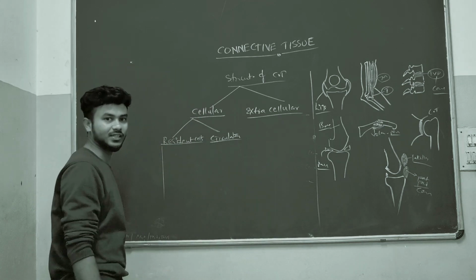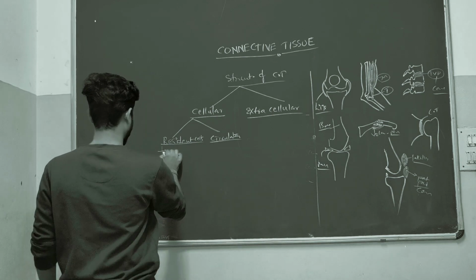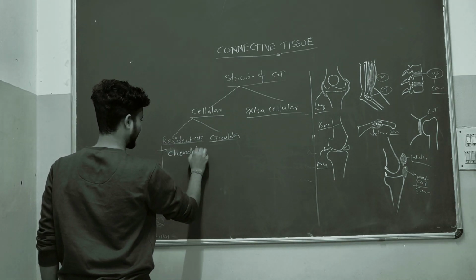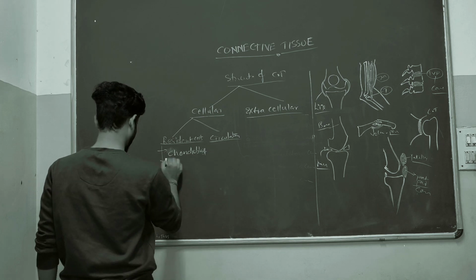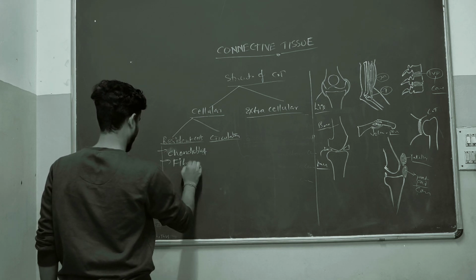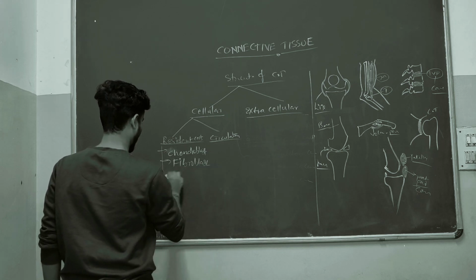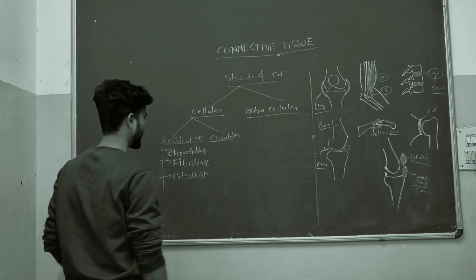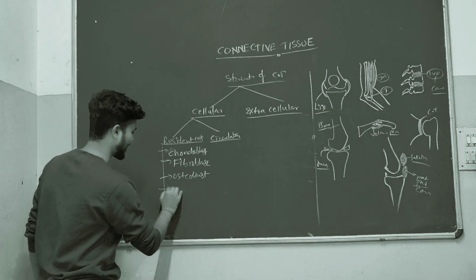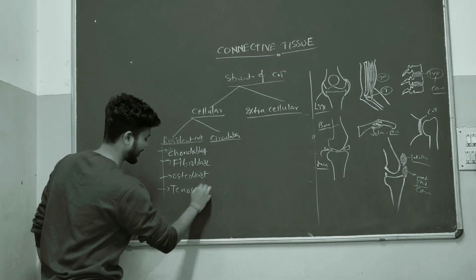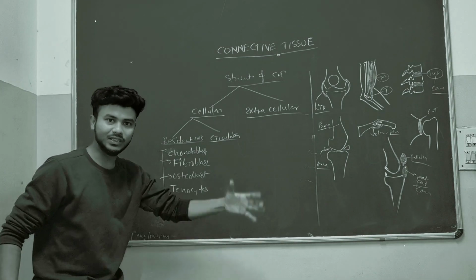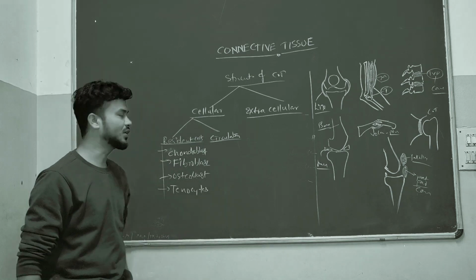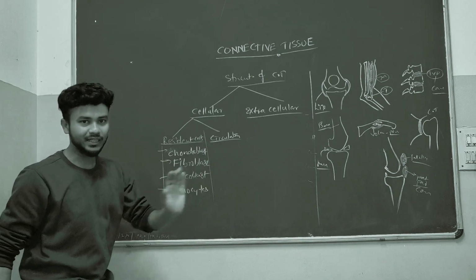Some examples of resident cells: chondroblast, fibroblast, osteoblast, and pinocytes. Many examples are there. We will see them one by one, then we will come to specific connective tissue structures. So these are some resident cells.